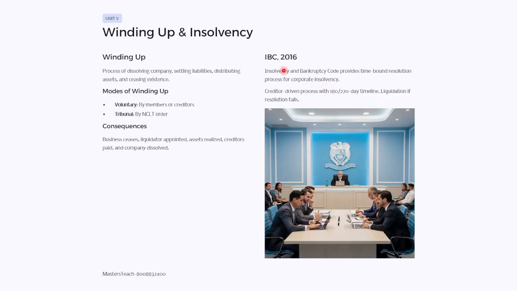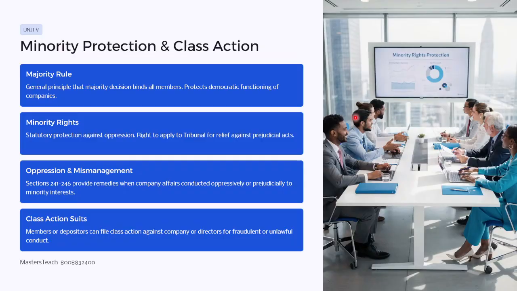As per the Insolvency and Bankruptcy Code, 2016, it provides a time-bound resolution process for corporate insolvency, a creditor-driven process with a 180 days or 270 days timeline, and liquidation if the resolution fails. So this is about the Companies Act.